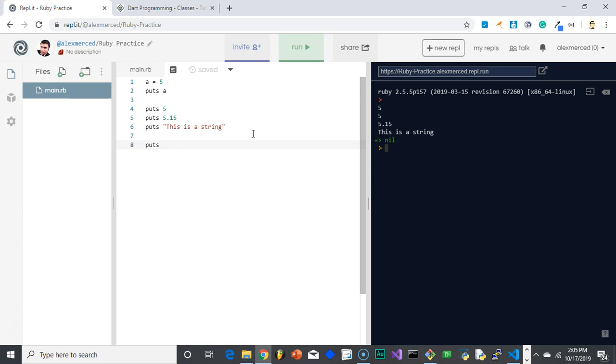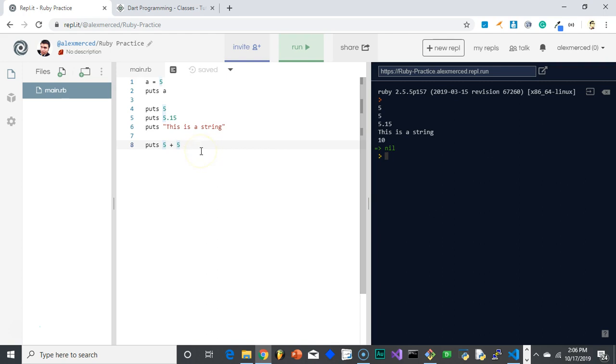Now we can also do math with our numbers. So I can say 5 plus 5. Oh, something went weird with REPL. Stopping, please wait. It got back on. So again, puts 5 plus 5 is going to return us the value of 10.